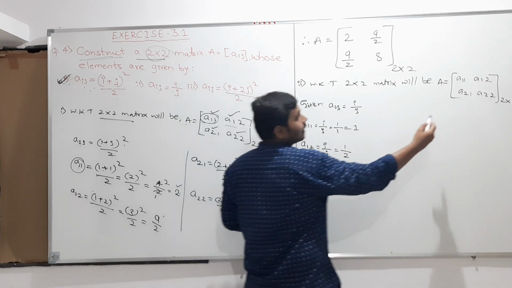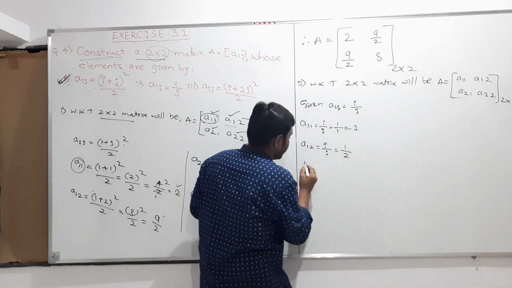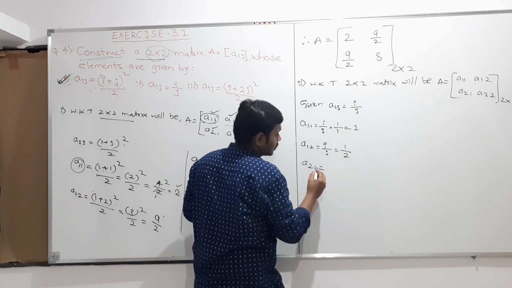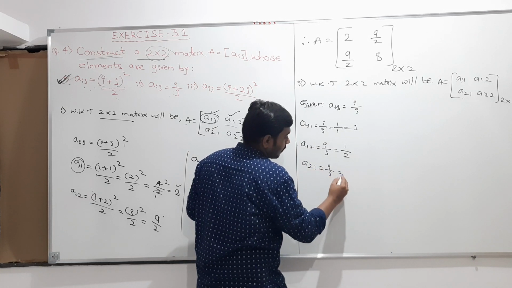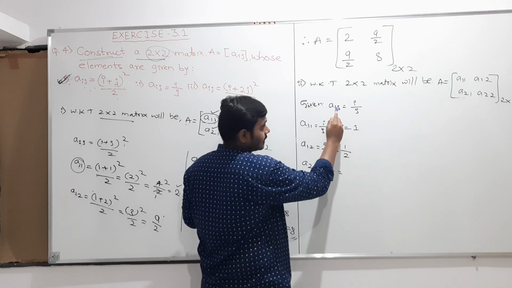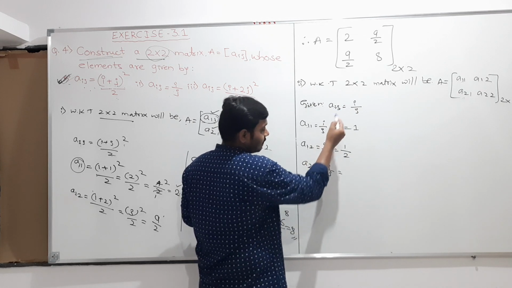And next I need A21. So A21 is equal to, again, i by j. So what is the i value? I will take it as Aij. The i value must be 2 and the j value must be 1.